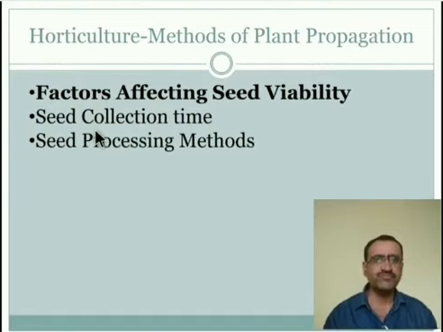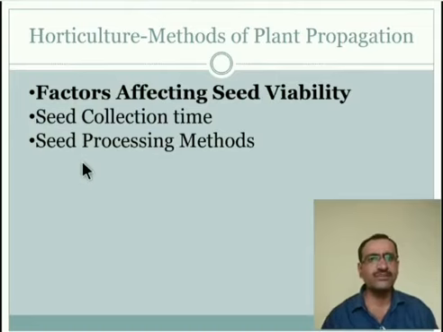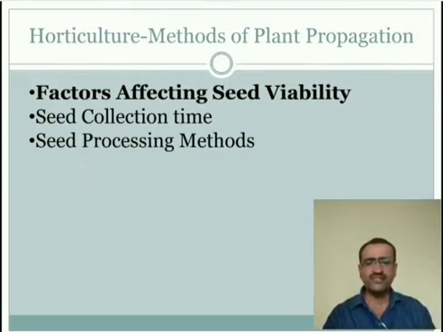Okay, the second one is the seed processing method. There are different methods for processing of the seed. Different chemicals can be applied in processing of the seed. The seed after collecting has to undergo different processing such as extraction, cleaning and drying before it is stored.